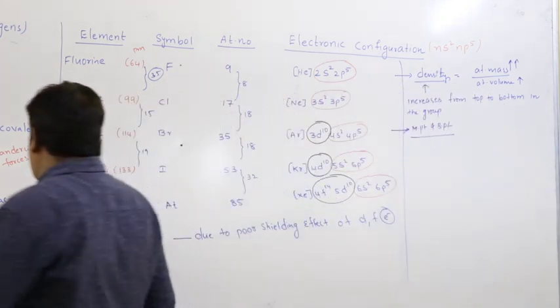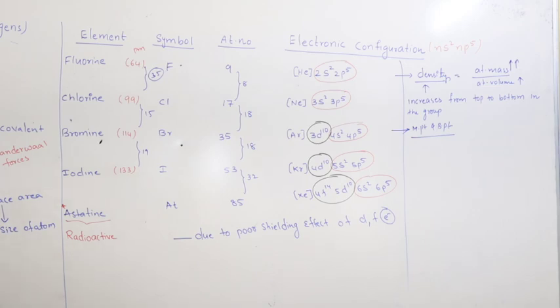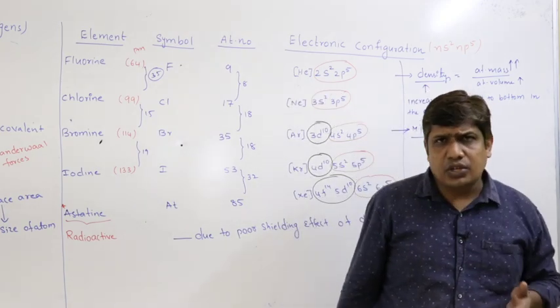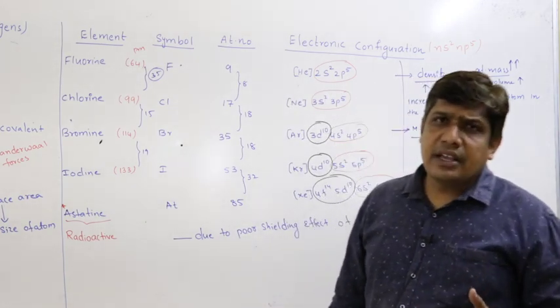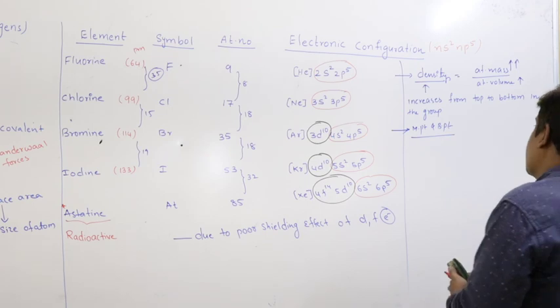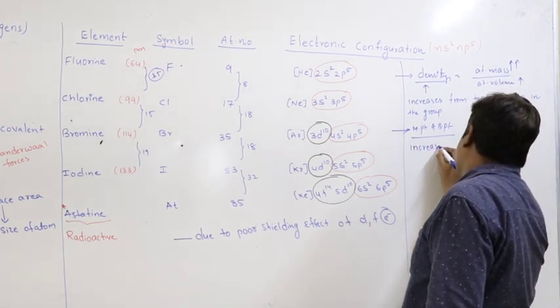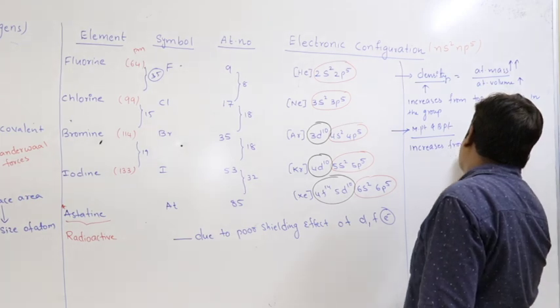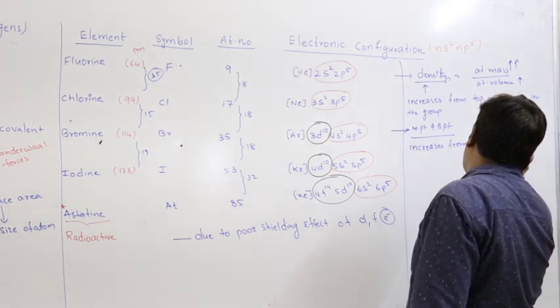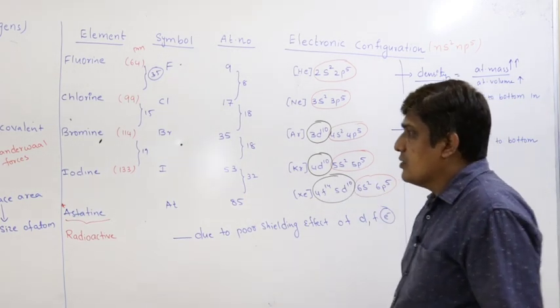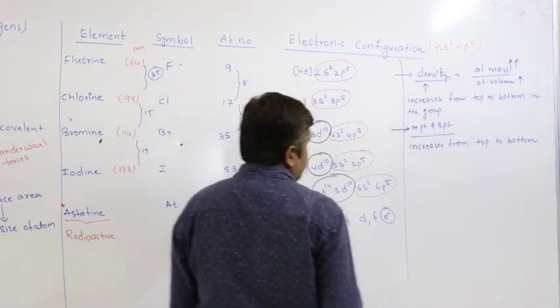Now, as you move from top to bottom, what happens? The magnitude of van der Waals forces increases. As the magnitude of van der Waals forces increases, you have to spend more energy to overcome it. Therefore, melting and boiling point also increase from top to bottom, due to the increase in van der Waals forces of attraction.